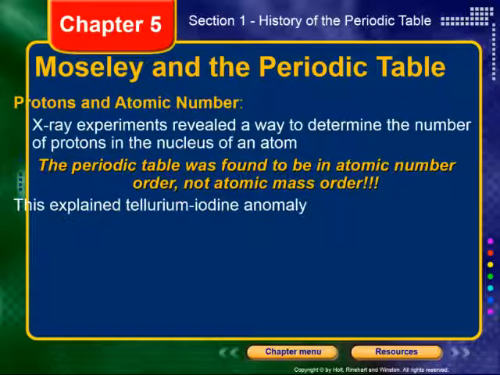This explained the tellurium iodine anomaly, in the sense that, well, iodine weighed less than tellurium, so it was listed first, but its chemical characteristics didn't match up perfectly in that order.